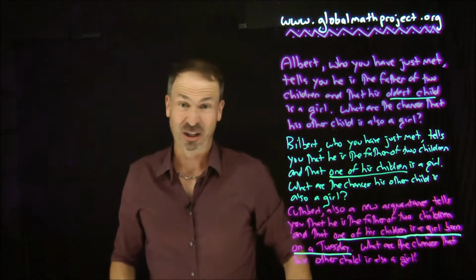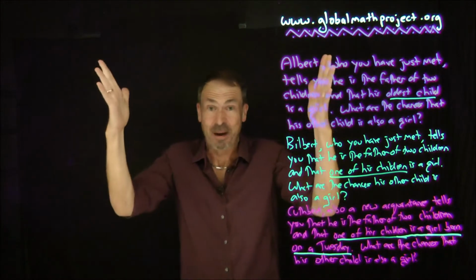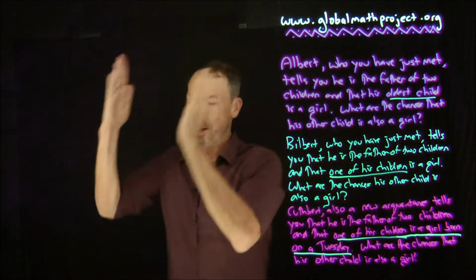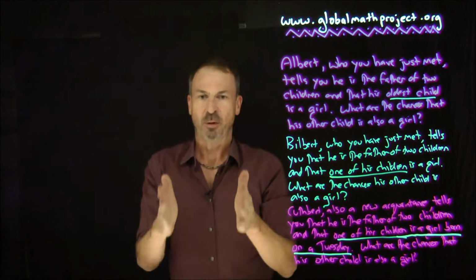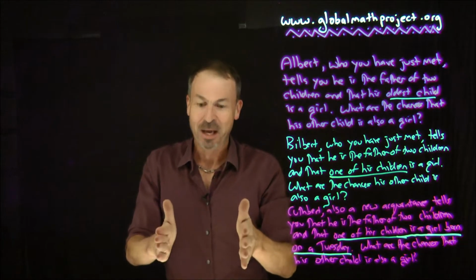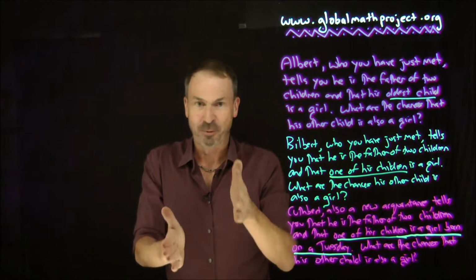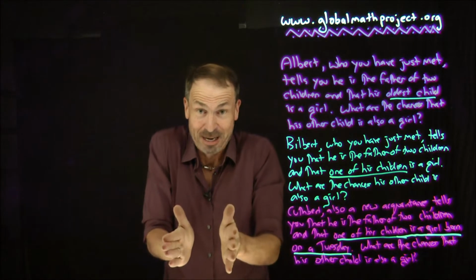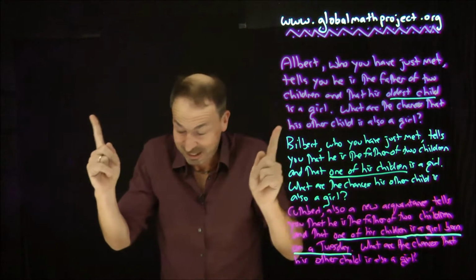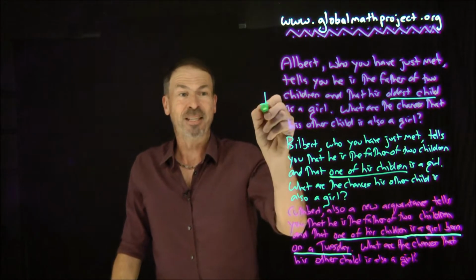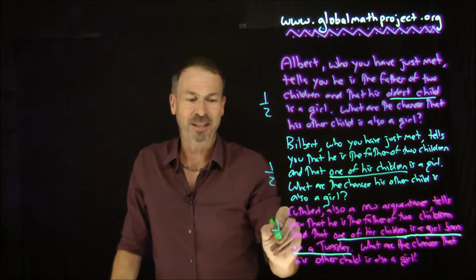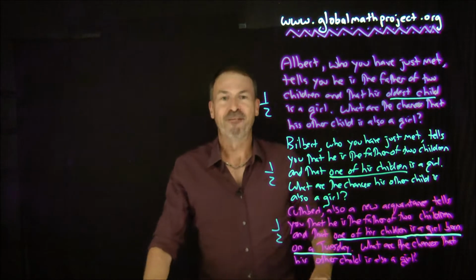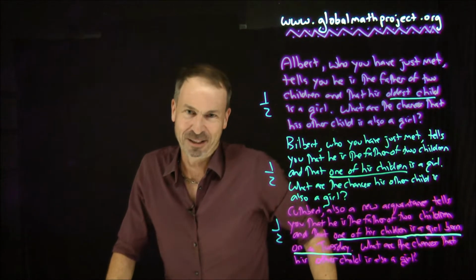Surely the answers are actually the same because after all, think about this. Each is saying, one of my children is a girl, therefore we're asking, what's the probability the other child's also a girl? Well, I guess in populations, being born boy or girl is 50-50, so the chance of the other child being a girl is 50%. That seems like the reasonable answer. 50%, 50%, 50%. And that seems a fine answer.